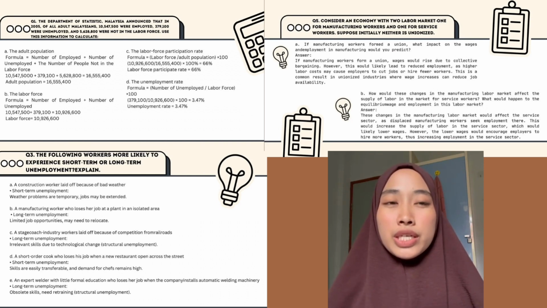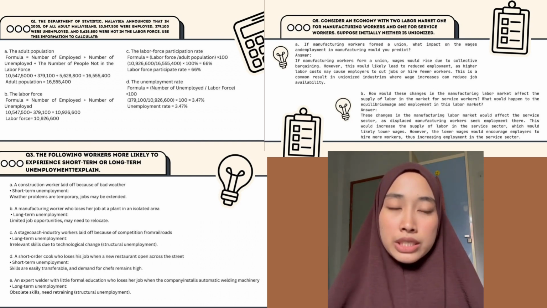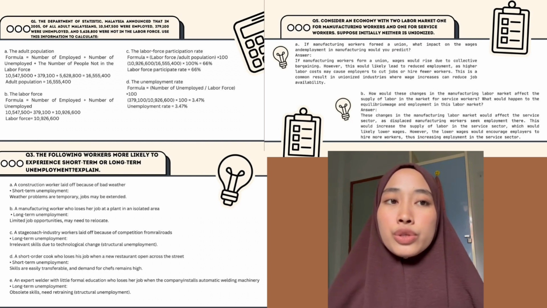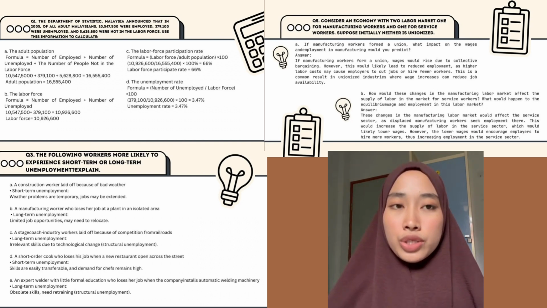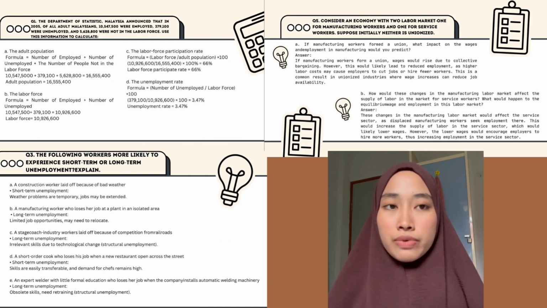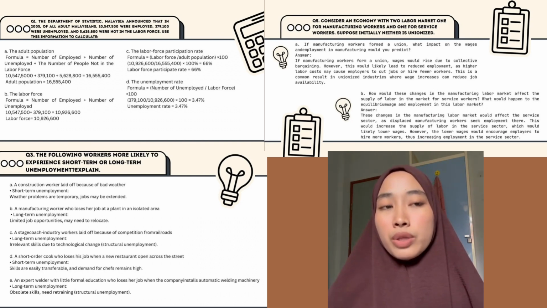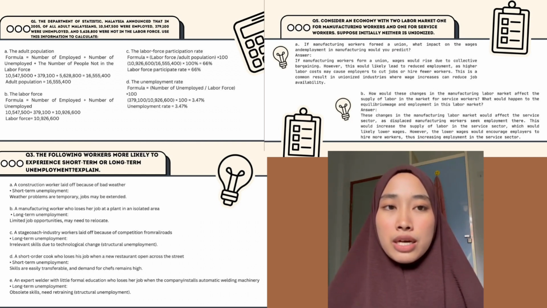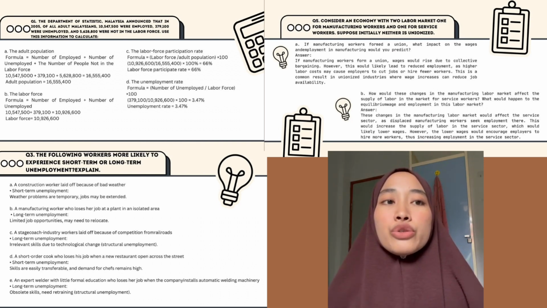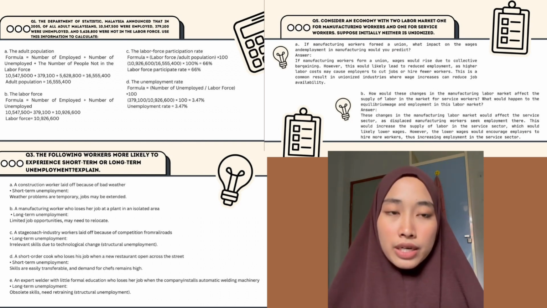So the first question is: the Department of Statistics Malaysia announced that in 2005, of all Malaysians, 47,500 were employed, 379,100 were unemployed, and 5,628,800 were not in the labor force. Use the information to calculate A, the adult population.